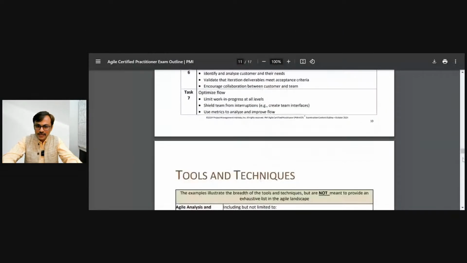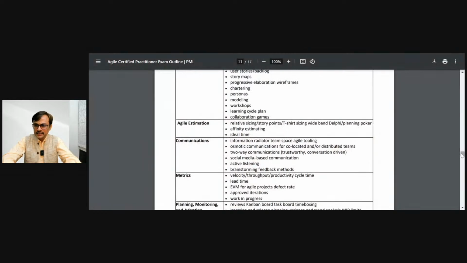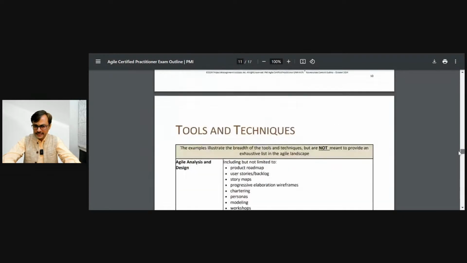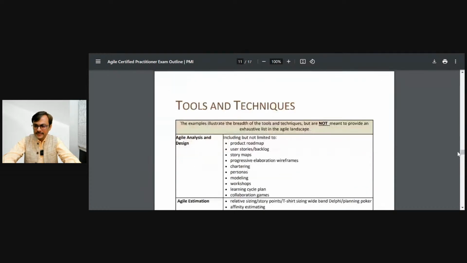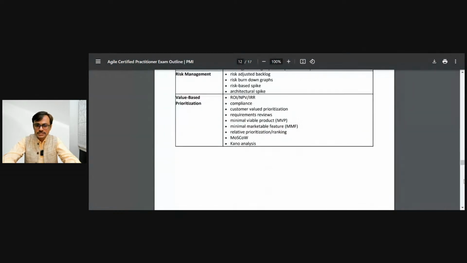But this problem, Falguna, is solved now because we are following PMI content. If you follow PMI content, we ensure that whatever is going to come in the exam is taken care of. All the types of knowledge and skills which are covered as per this are taken care of. Here they have a list of tools and techniques, the way we used to have last time, but the other lists are not there.